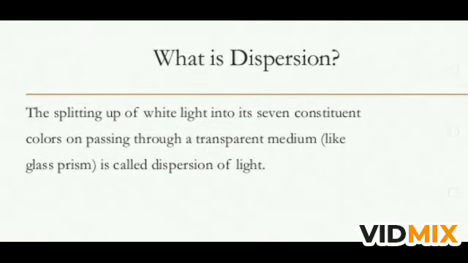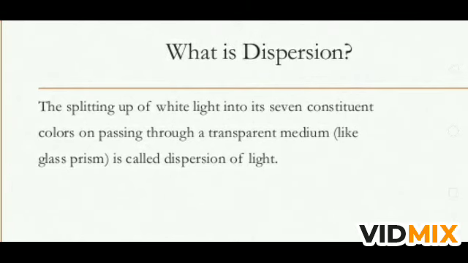The splitting up of white light into its 7 constituent colors on passing through a transparent medium like a glass prism is called dispersion of white light. Means when the white light falls on the prism and when it emerges from the prism, we see a band of colors. This band of colors is called spectrum, and the phenomenon of splitting of white light into 7 colors is known as dispersion.